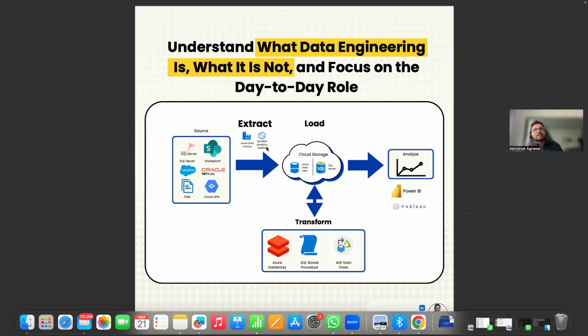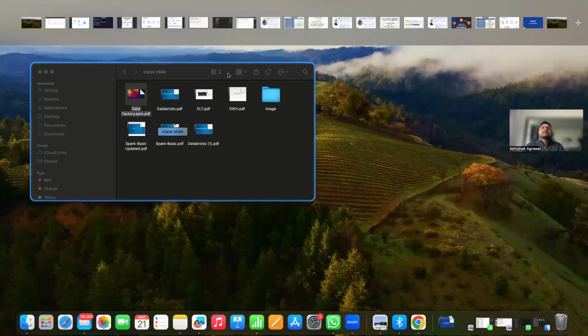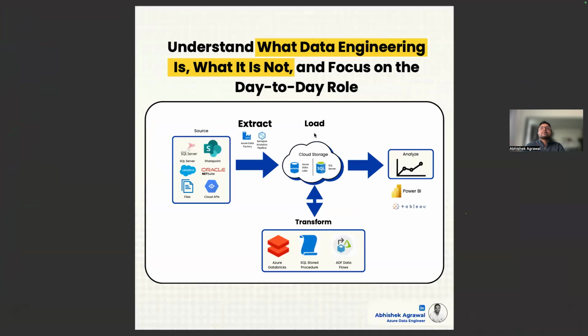The data scientist will not use Data Factory. Your data analyst will not use Data Factory, right? Your admin will not either. The admin will configure Data Factory, meaning Data Factory will be used by Abhishek, or by this developer, and the admin will take care of who has authorization for that, right? So that will be taken care of by the admin. The movement part will be taken care of by the data engineer, and also the transformation part.